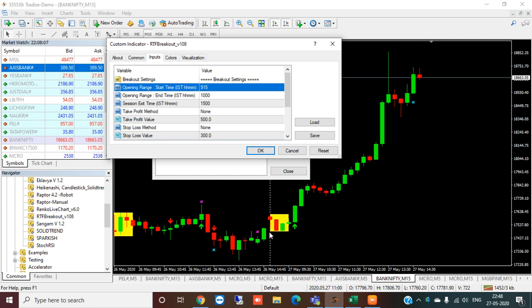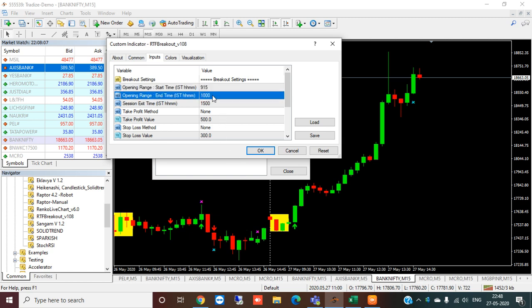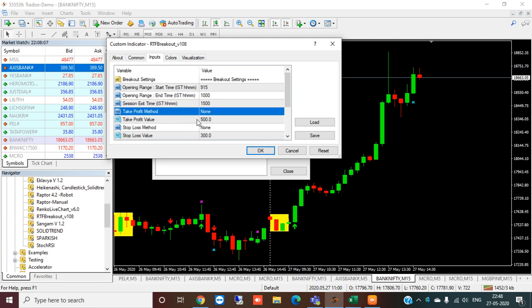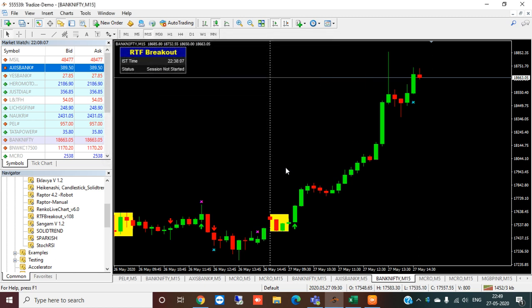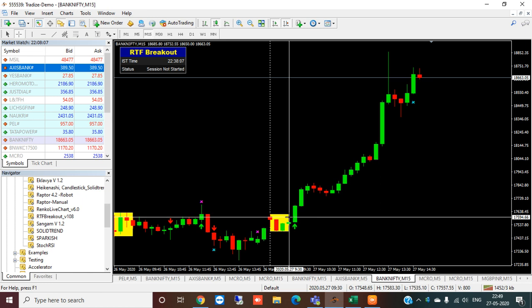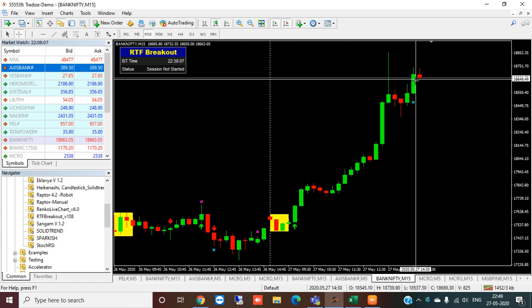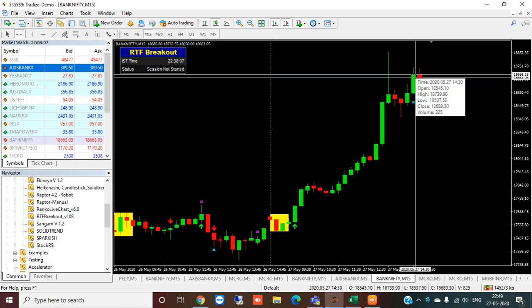Here we have taken a three-candle, 45-minute range, 9:15 to 10. Same here also, the session will exit at 3 p.m. Here I am intentionally not taking profit and stop loss, because on the earlier 5-minute chart I have shown you the target and stop loss. You can see it has taken only a single trade, at 17,613. This trade went on till 3 p.m., until the 3 p.m. candle finished.